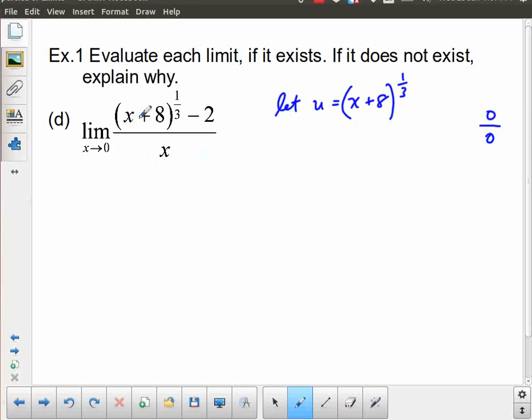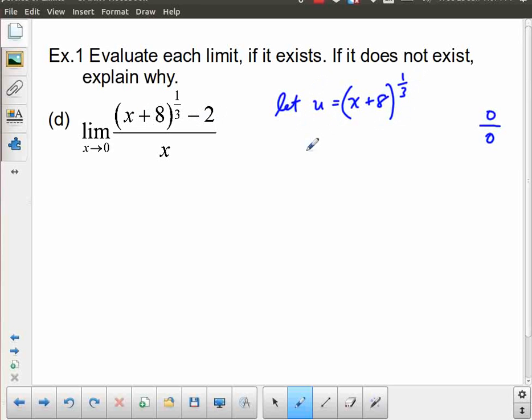Now this one's an easy enough replacement, but now I'm going to have to do some work in order to, for example, get rid of this x and to figure out this limit as x approaches 0. Well, that's got to change to be a u approaching something. So in order to do that, the first thing I should do is take this substitution, which works for this first term. And now I have to rearrange it.